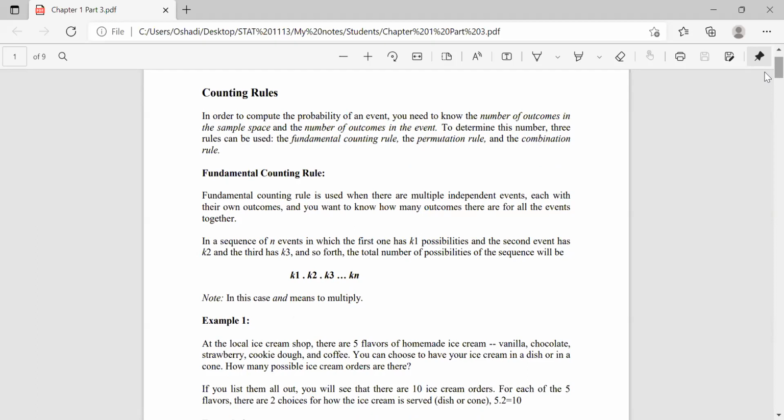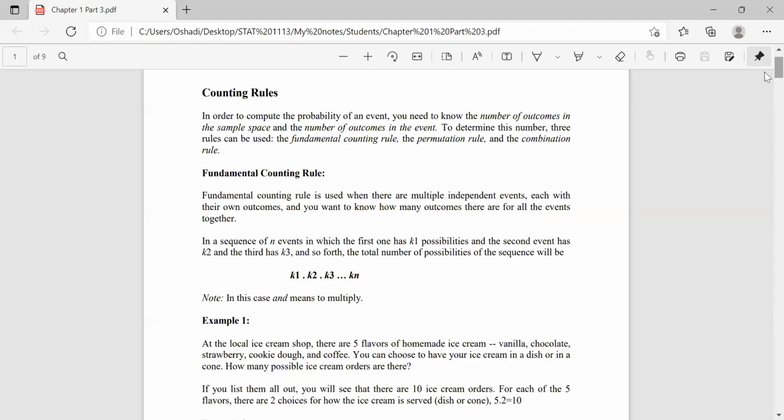the possibilities of each event, right? K1 times K2 times K3 up to Kn, right? Here the Π means the multiplication. When there are n number of events where each event has ki number of possibilities, then the total number of possibilities can be obtained by multiplying each and every possibility corresponding to the event, right? That is the fundamental counting rule.